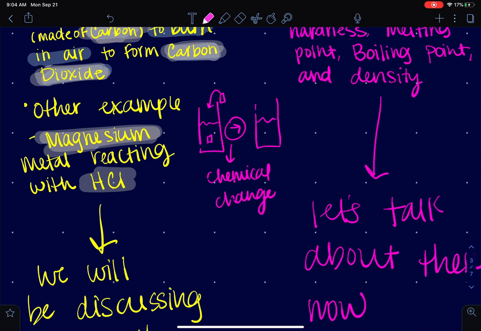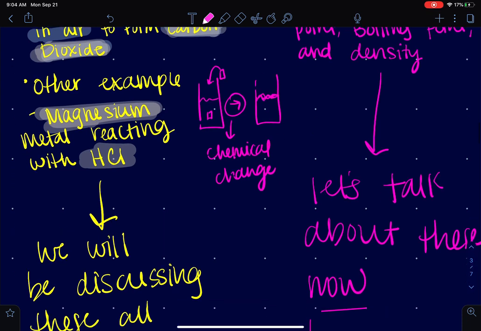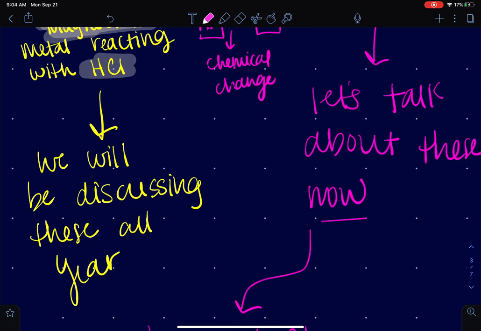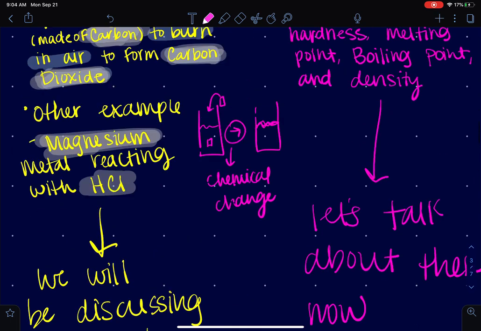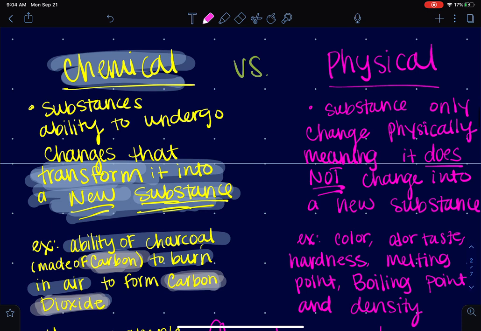Because the magnesium doesn't just disappear, it reacts, and you have a completely new solution, okay? So that's a chemical change. We'll be discussing the chemical changes throughout the entire year. So let's look at the physical changes.